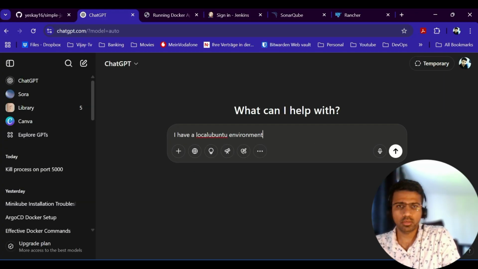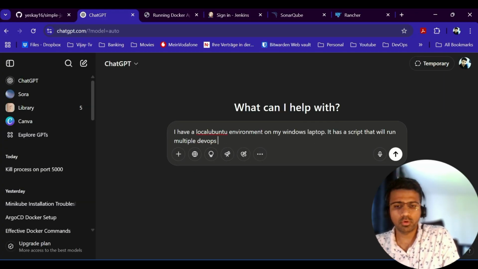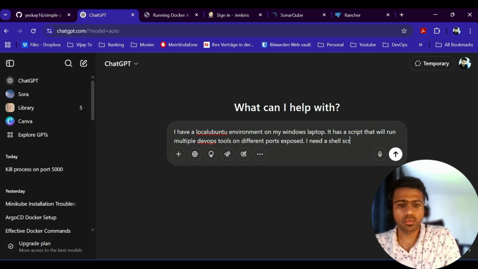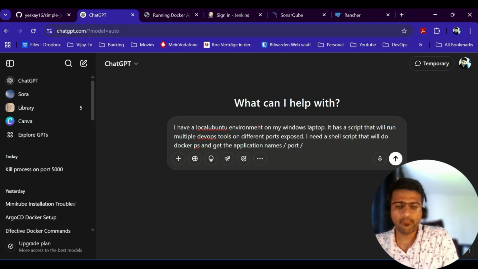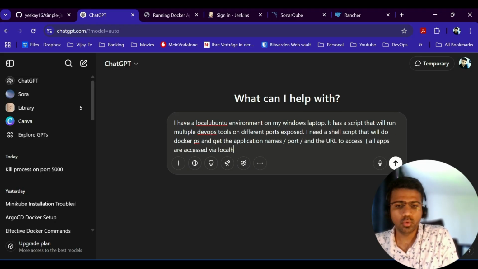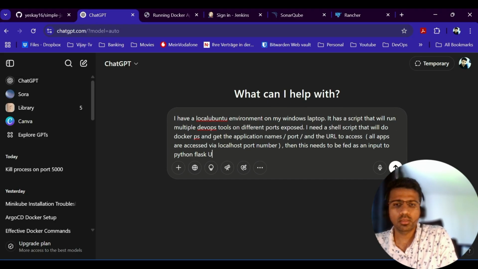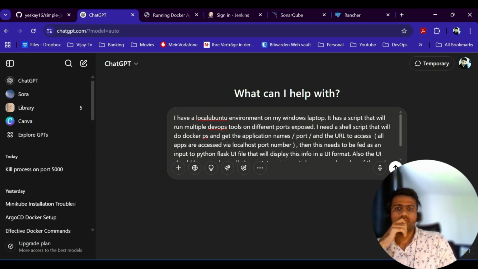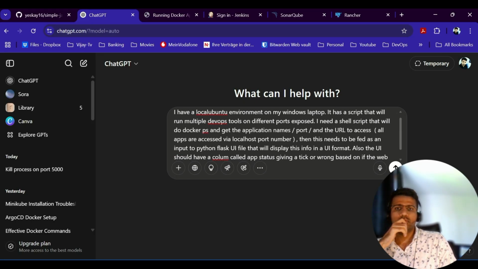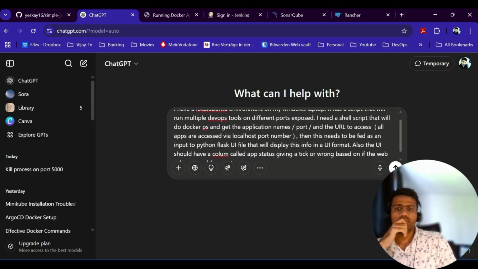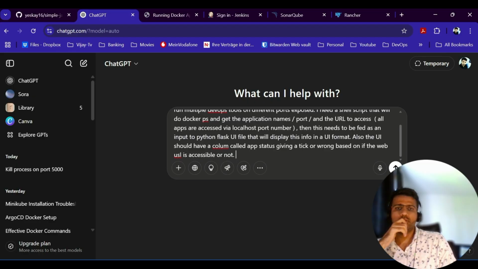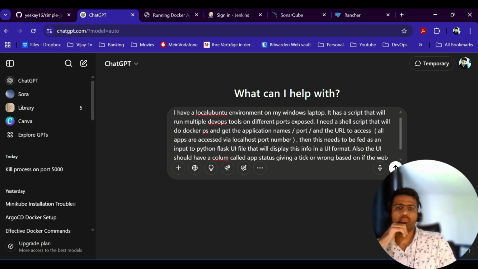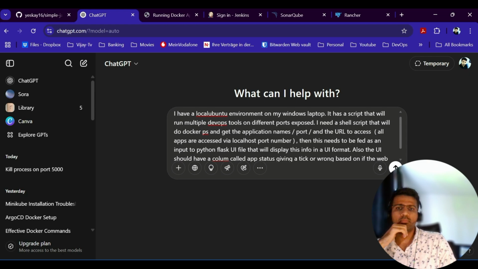Let me read through the prompt quickly because this is an important piece that will drive the outcome of our implementation. I have a local Ubuntu environment on my Windows laptop. It has a script that will run multiple DevOps tools on different ports exposed. I need a shell script that will do docker ps and get the application names, ports, and the URL to access. All apps are accessed via localhost port number. Then this needs to be fed as an input to a Python Flask UI file that will display the information in a UI format. Also, the UI should have a column called app status giving a tick or wrong based on if the web URL is accessible or not.